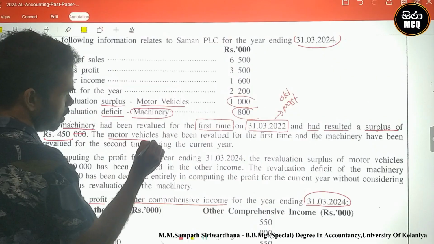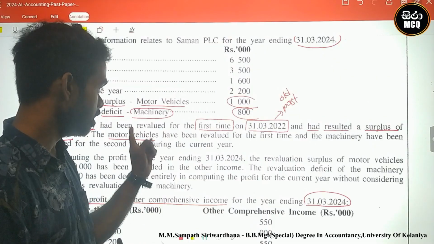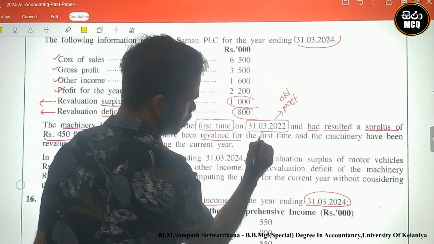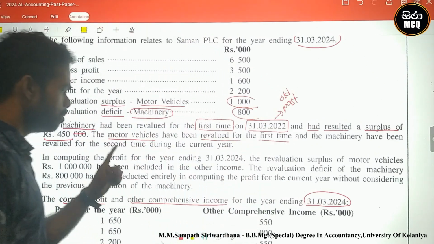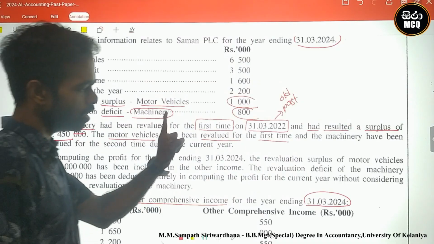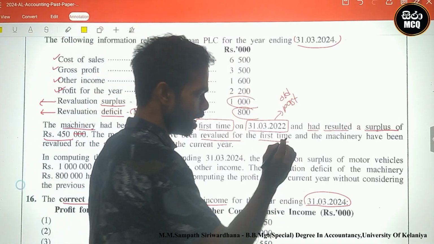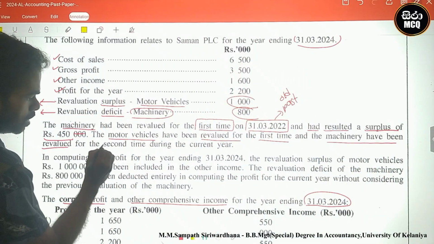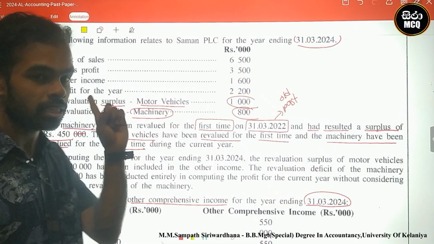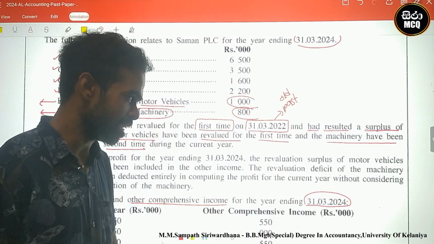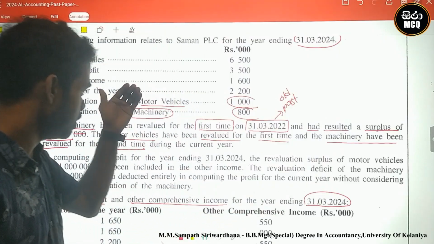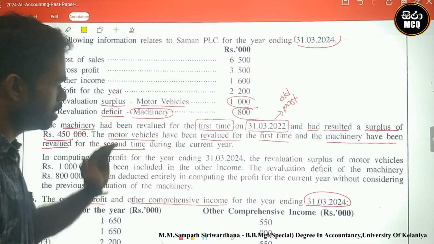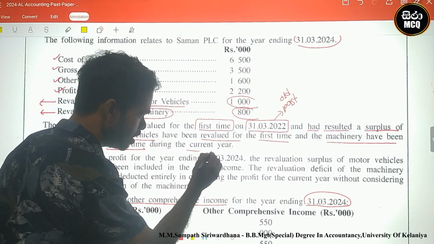The motor vehicle is another asset. Motor vehicles have been revalued for the first time, and machinery have been revalued for the second time during the current year. Motor vehicle first time. Machinery, the previous case, has been revalued for the second time during the current year.